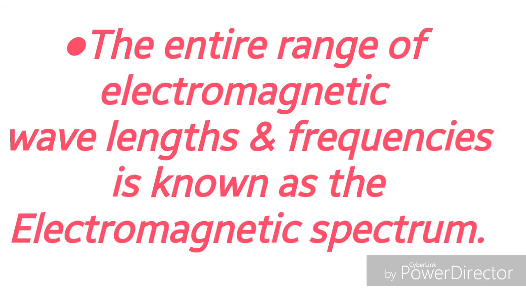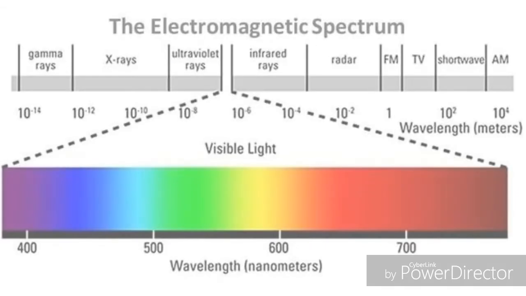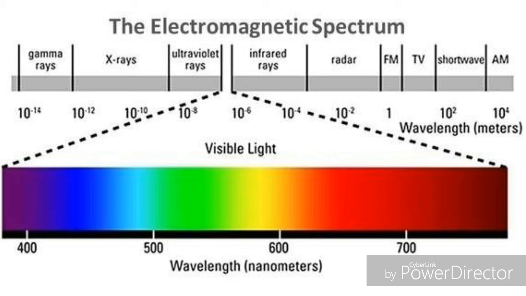The entire range of electromagnetic wavelengths and frequencies is known as the electromagnetic spectrum. In this electromagnetic spectrum, the visible spectrum is in the range of 400 to 700 nanometers. So, our human vision is in between 400 to 700 nanometers. Students, in this diagram, you can observe the wavelengths and frequencies of different electromagnetic radiations.